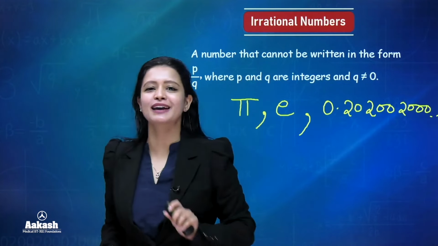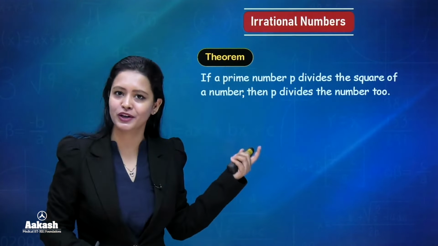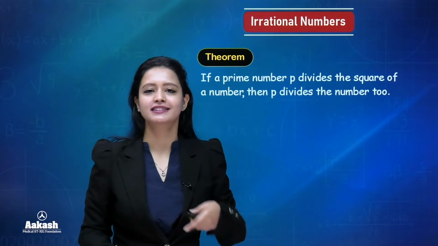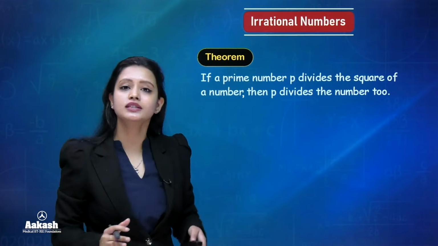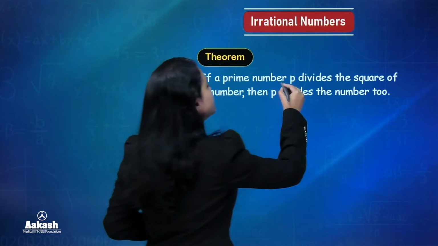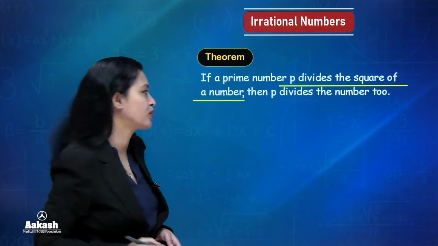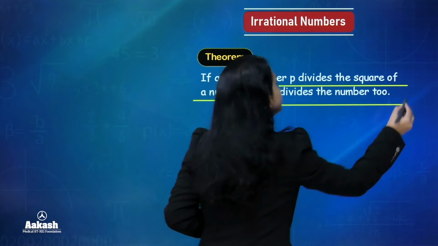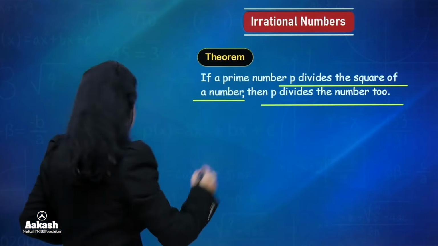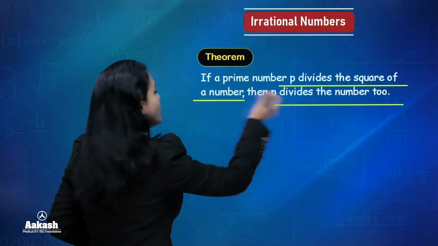Okay, अब चलते हैं मुद्दे की बात पे. Let's see this theorem here which we are going to use in the proof that will follow next. So this theorem says that if a prime number P divides the square of a number, okay, then P divides the number too. So let's see here what this theorem is saying.